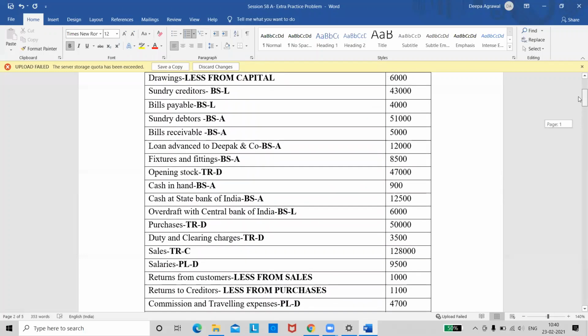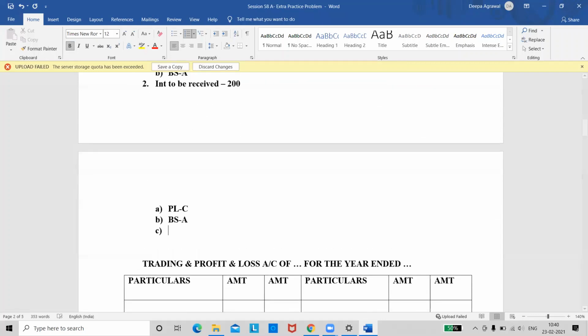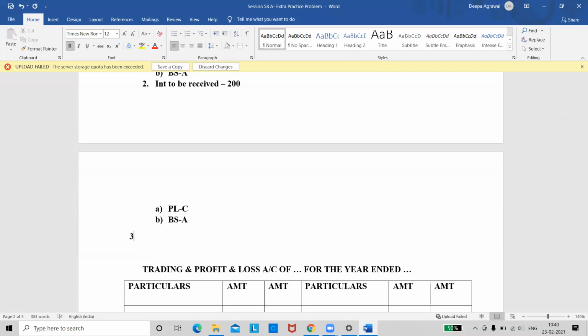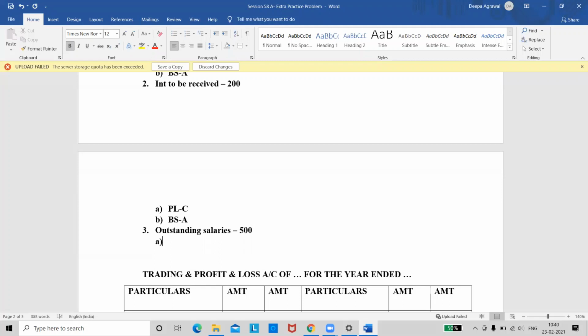Yes, see the next entry. What is the next adjustment? See the third one. Outstanding salaries. Start writing. Third adjustment is your outstanding salaries. Tell me the amount. Amount is 500. And what are the two treatments for outstanding salaries?